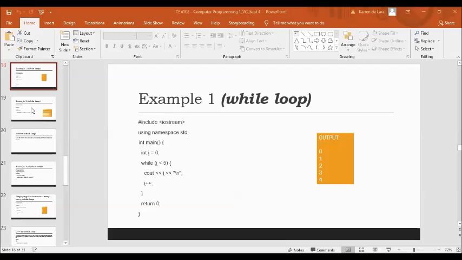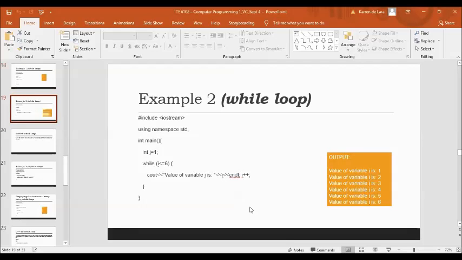Next, we have another example here, same as the example of our for loop. We have #include <iostream>, using namespace std, int main, and then int i = 1, while i is less than or equal to 6, and then we print the value of variable i, and then we increment our value of i.